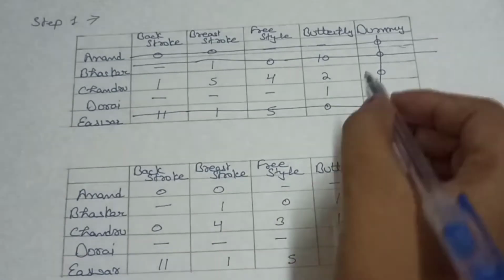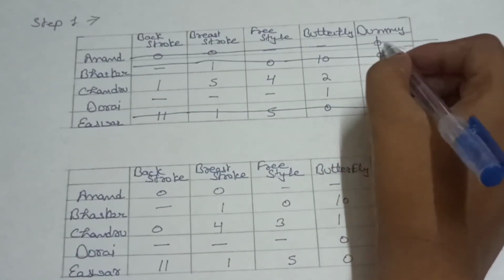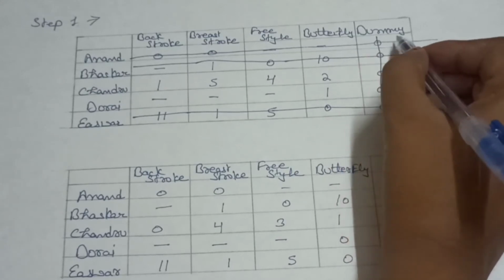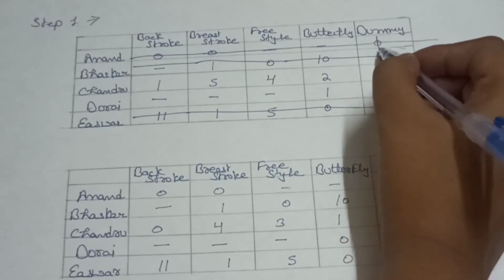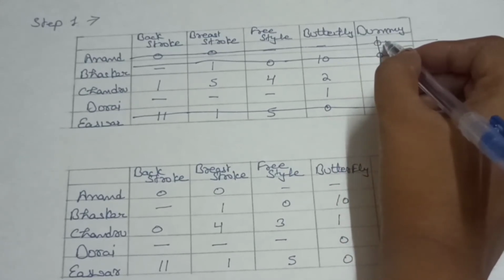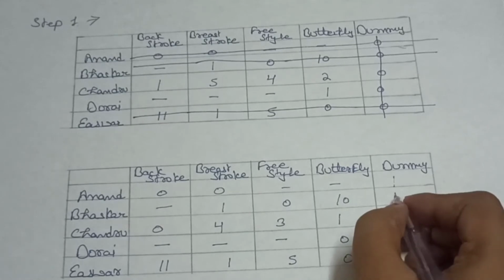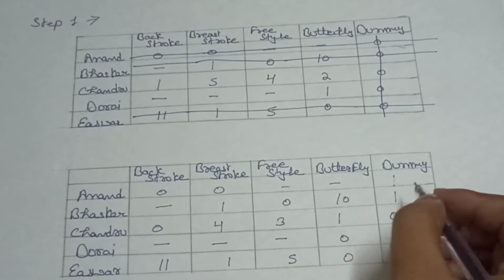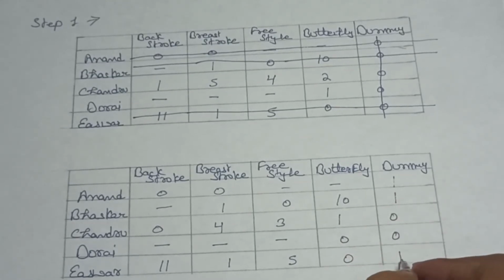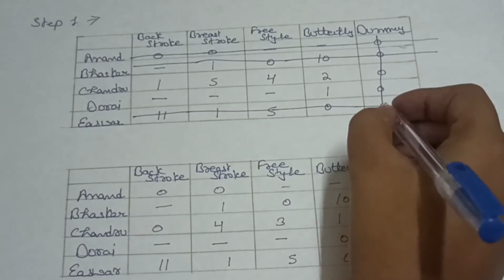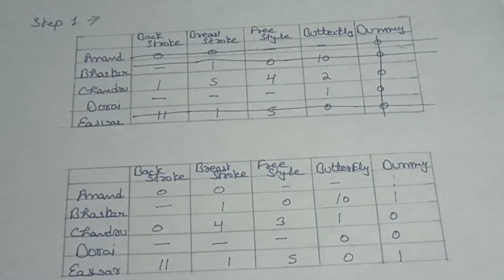And students, for these cells you can see here 2 lines are drawn, one line and second line. This is the intersection point of lines. So we will add 1 to this point. 1 plus 0 is equal to 1. Here also 1 plus 0 is equal to 1. Here also we will write 1 because 1 plus 0 is equal to 1. So now we have this matrix.